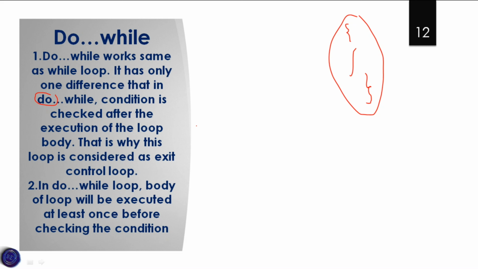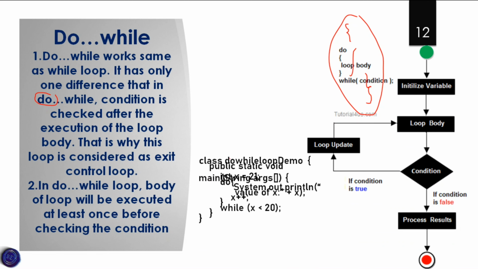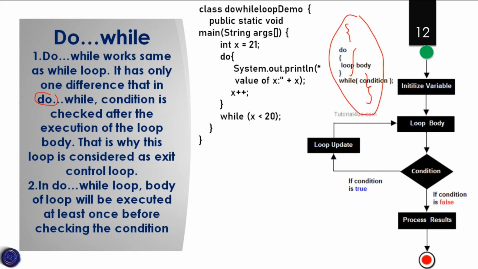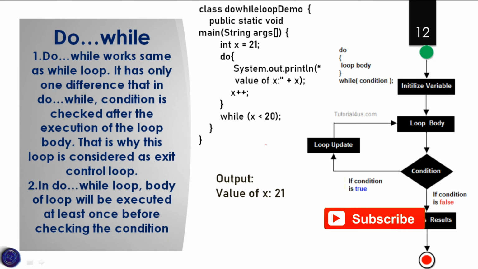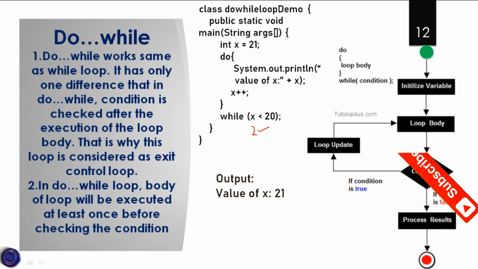In a do while loop, the body of the loop will be executed at least once before checking the condition. So here is an example. Here the x value is equal to 21. First it will perform the loop body, System.out.println the value of x, so it will print the output as 21. But we have the condition that x must be less than 20, and here 21 is greater than 20.